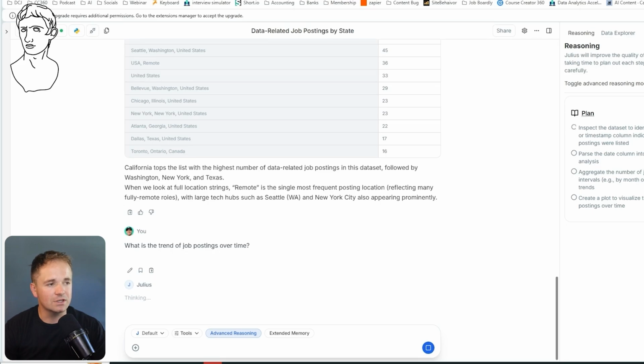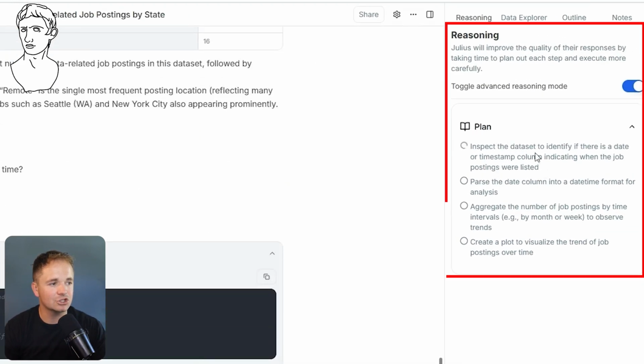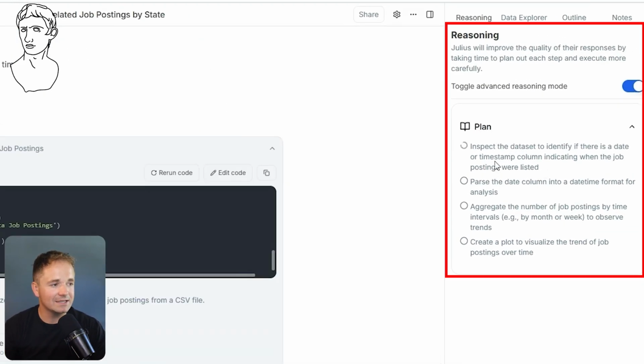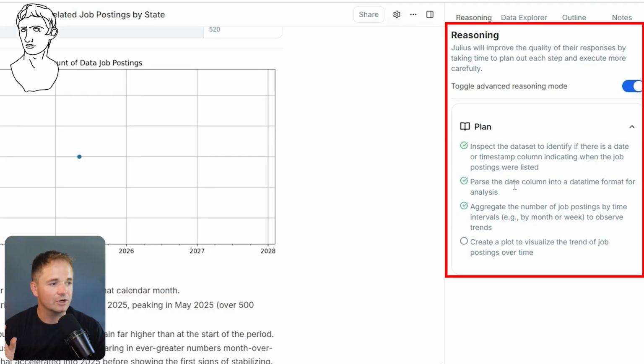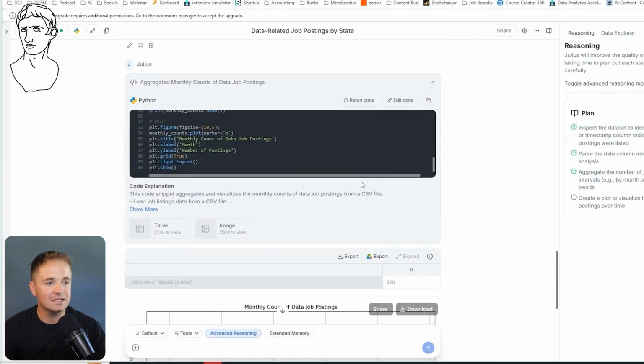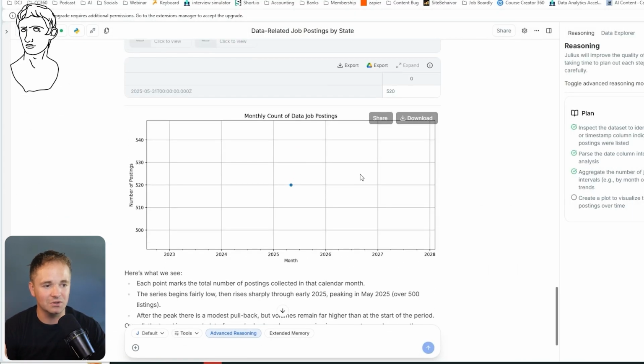One thing I like in Julius is they have this reasoning tab over here, which shows you the plan. So we're going to inspect the data set to identify that there is a date or a timestamp column. That makes sense. We're going to parse that date column and then aggregate the number of jobs and then create the plot. And it looks like I had a plot created here from Julius, but it did it by month, which isn't really useful because most of this is from 1 or 2 months. So we'll say, let's make the same chart, but a daily version of it.